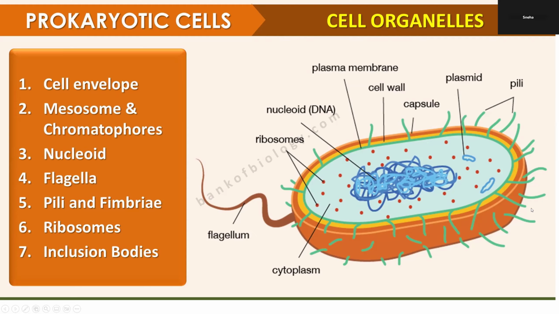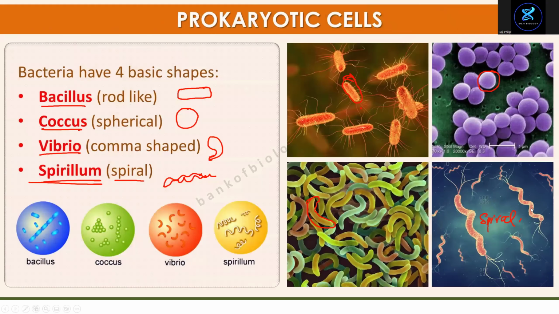Spherical. Sphere. Coccus. Good. Learn one more time. Rod-shaped is bacillus. Coccus, spherical. Put those pictures in your mind. Coccus, spherical. And comma shape, vibrio. Spiral shape, spirillum. That sounds similar, right? Spirillum, spiral shape, spirillum.